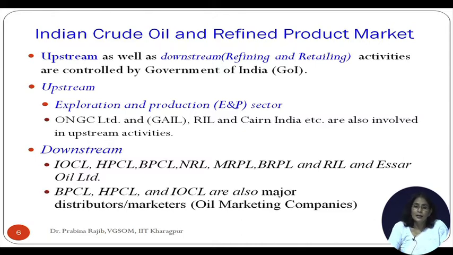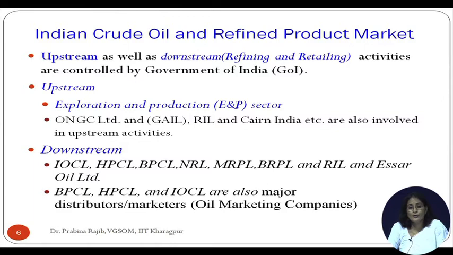In the Indian case, both upstream and downstream activity are heavily regulated by the government, and mostly government-owned public sector entities operate in these two sectors.